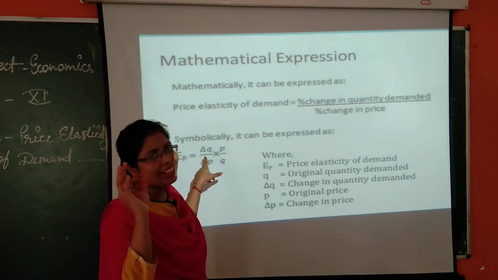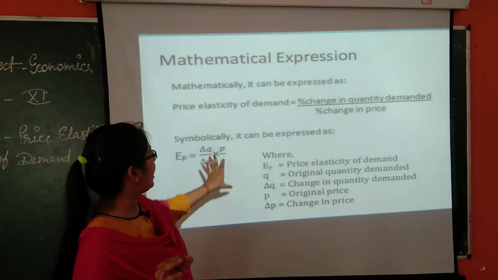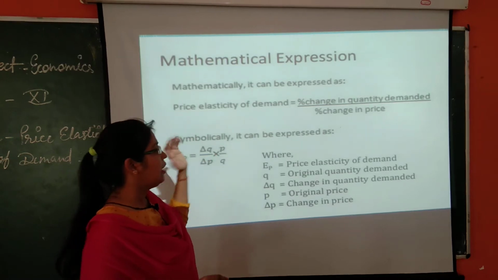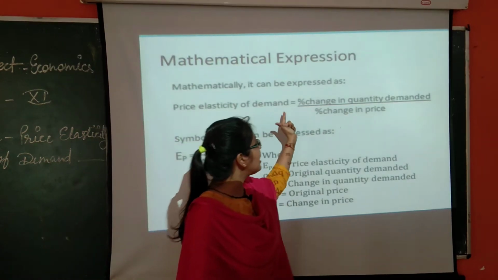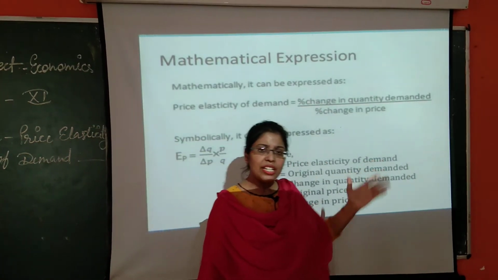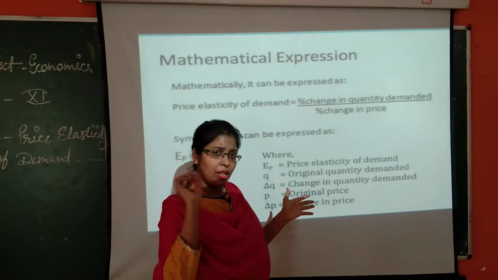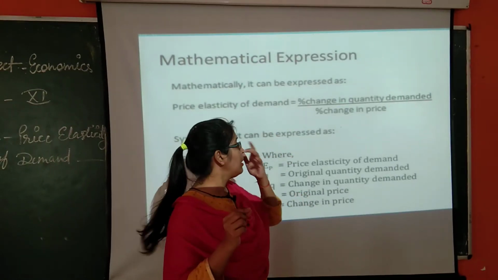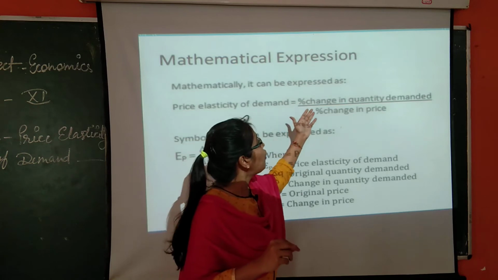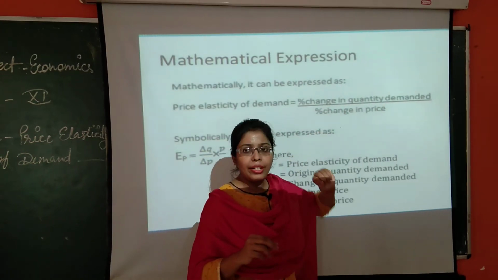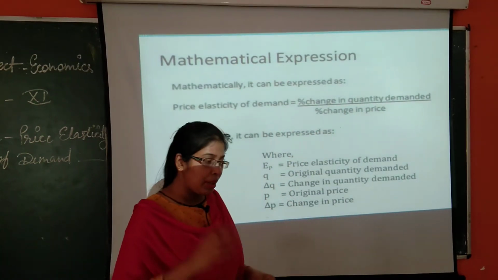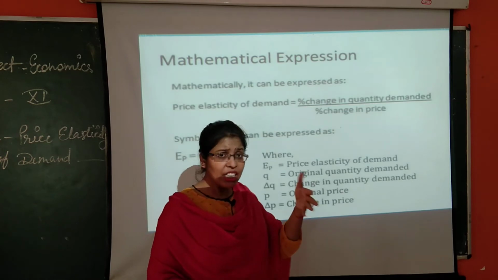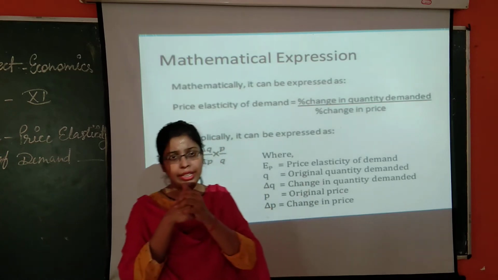Delta Q, what is actually delta Q? Now how is this derived? Let me make it clear to you all. Percentage change in quantity demanded. Percentage means we multiply the number by 100. What is change in quantity demanded? There should be an initial quantity, or base quantity.